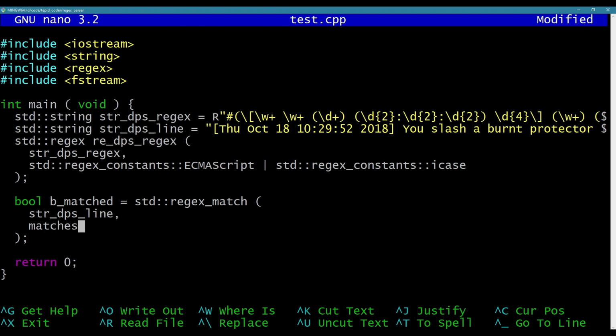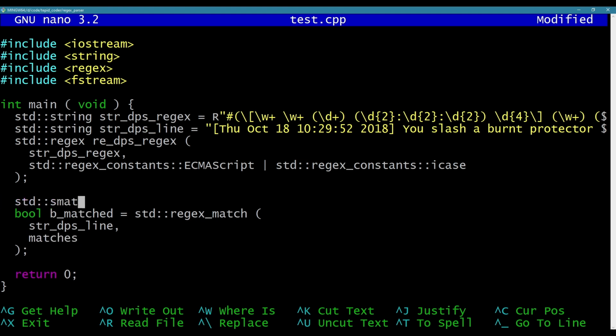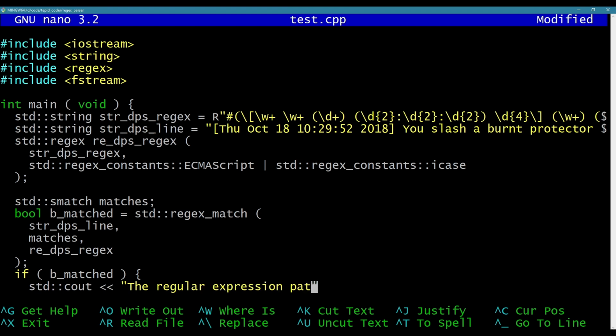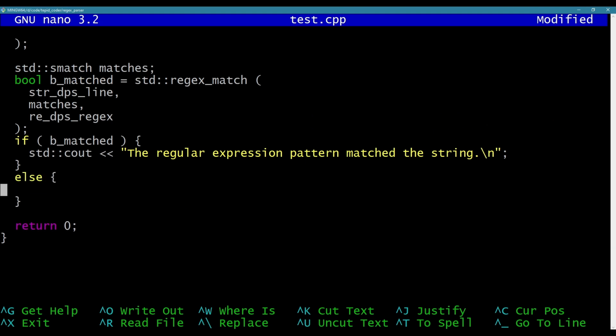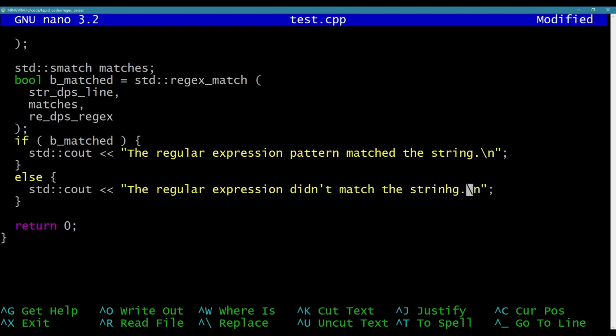It's going to go into something called matches, the std::smatch, and what I'm using to match is the regular expression, DPS regex. Now I can say if matched, std::cout the regular expression pattern matched the string. Else, I guess not technically an error, we're going to say the regular expression didn't match the string.